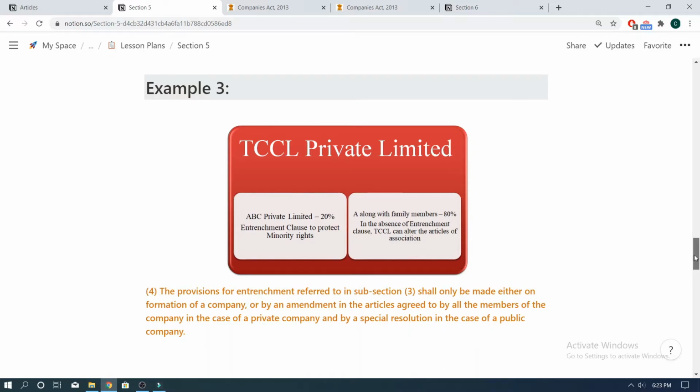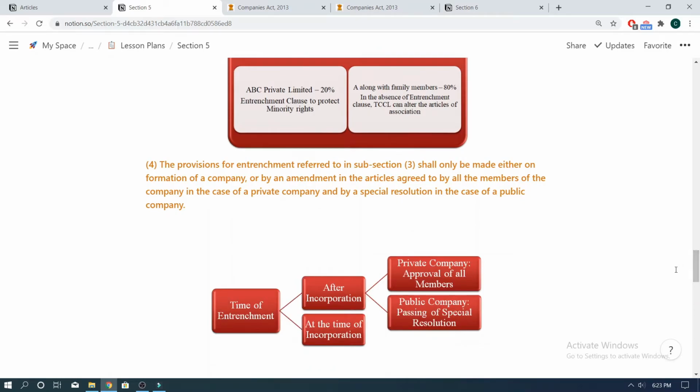Subsection 4 is a connecting provision to subsection 3 and says that such provisions for entrenchment of Articles of Association can be made either at the time of the formation of the company, that is, at the stage of the incorporation of the company before the charter documents are signed by the subscribers and submitted to the ROC for the registration of the company, or that there is also a second way out to insert an entrenchment clause after the incorporation of the company.